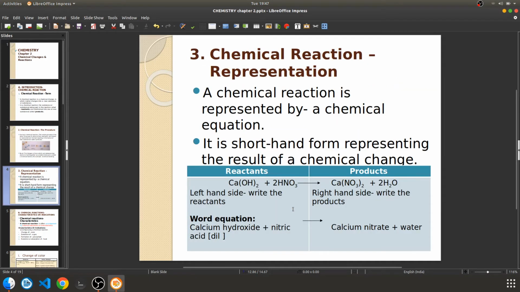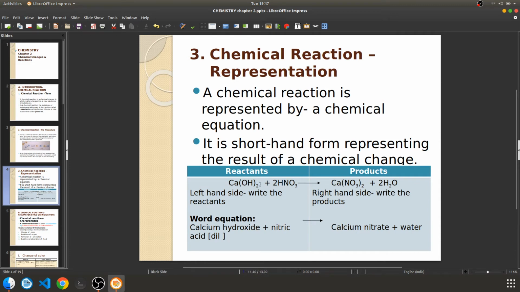Moving to the next slide, chemical reaction representation. How is the representation done? Basically there is an arrow in between, and there is the left hand side and right hand side, as I have told you before. Look at the table given here. One reaction has been given over here.